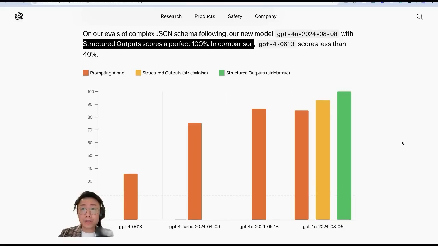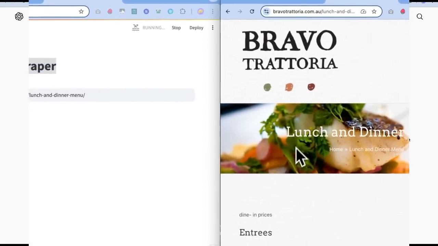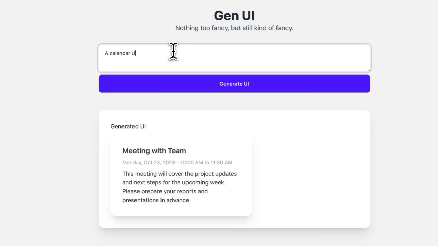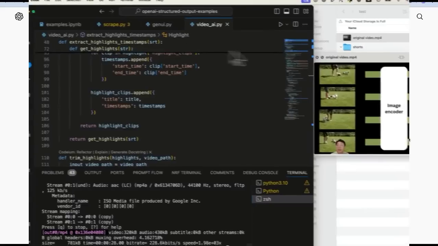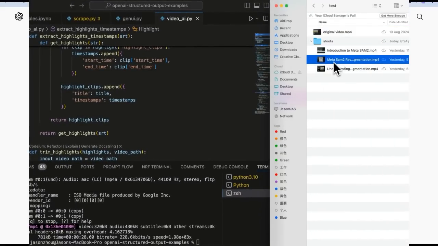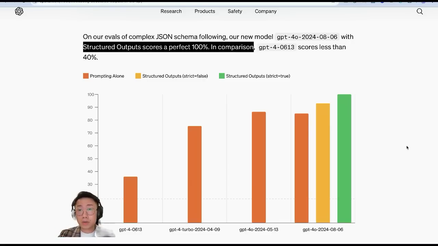But is this actually that good? And when should you care to use it at all? For the past few days, I've experimented with different ways to use this structured output feature and explored different use cases, including web scraping for very complex data structures, building a generative UI application, as well as an agentic application that can automatically find the highlights of a video and extract short clips. So I'm going to show you my learnings: what worked, what didn't work, and when you should leverage the structured output feature.